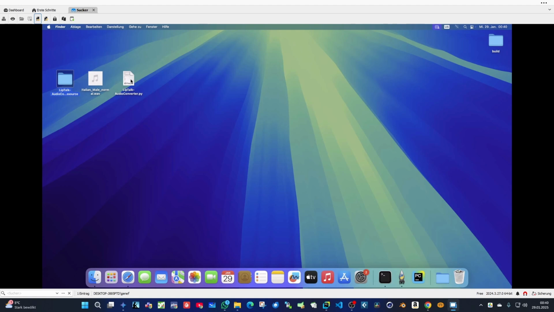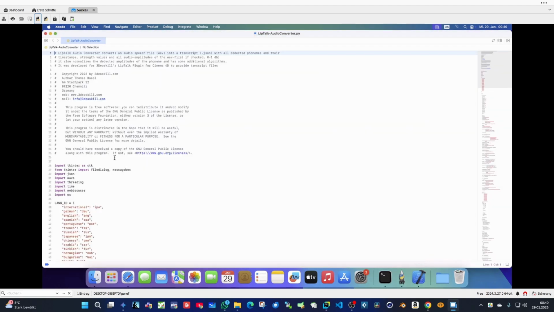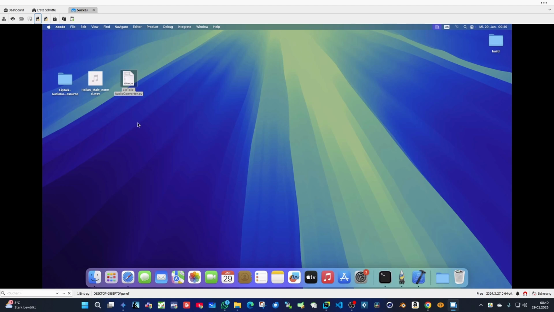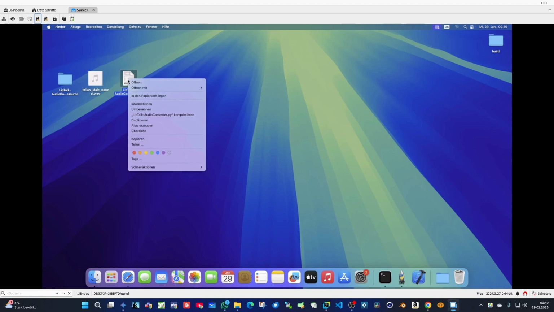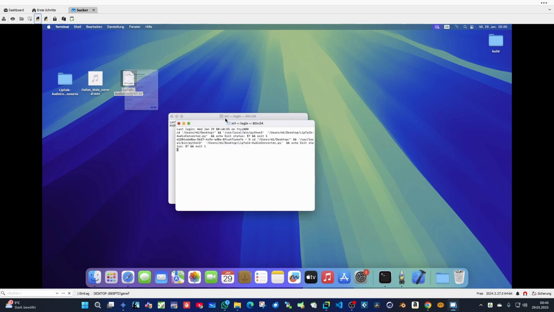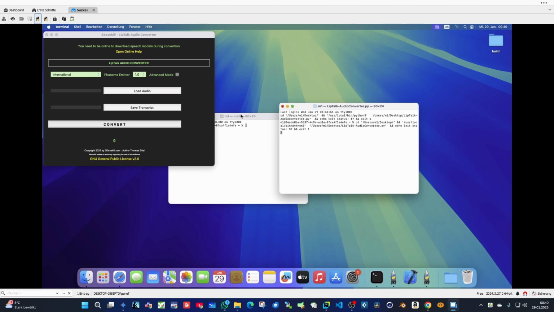What we can do now, we cannot start with a double click, because then Xcode is opening with the source code. So we need to start this Python file with the Python launcher here. So what we have to do is simply right click and open it with, it's not English, sorry, open it with Python launcher 3.11.5, not the 2.7, 3.11. Launch it. Then he asks maybe something to start it always with this. You have to accept that.